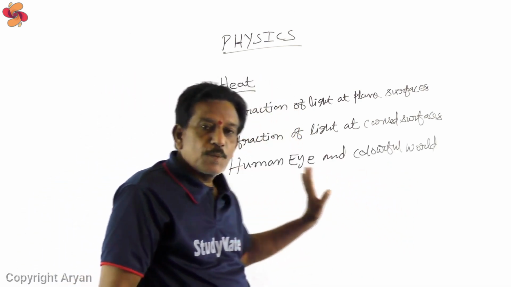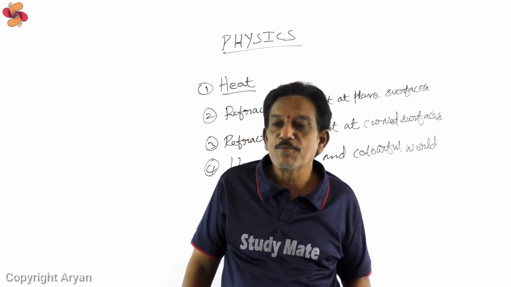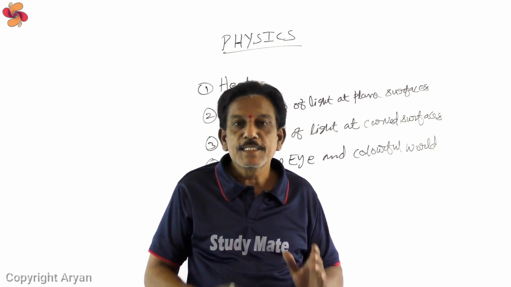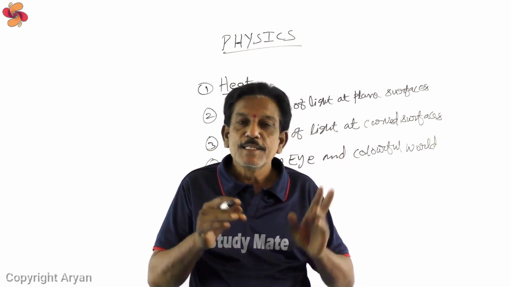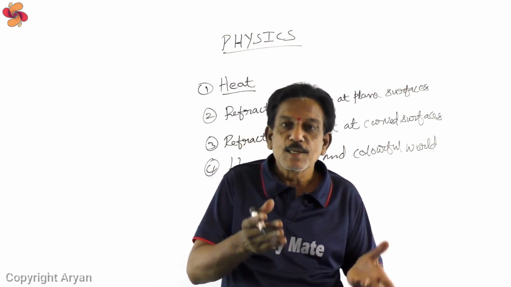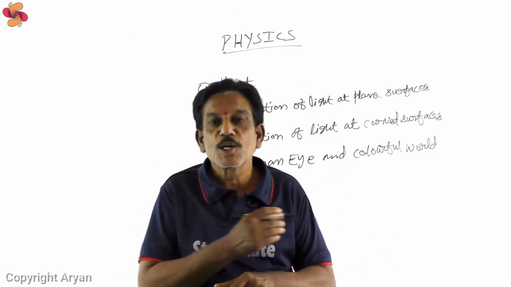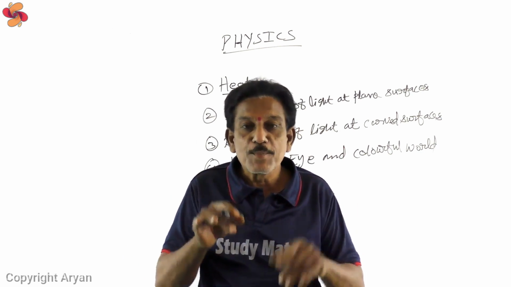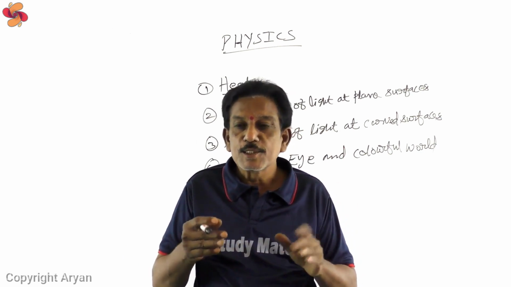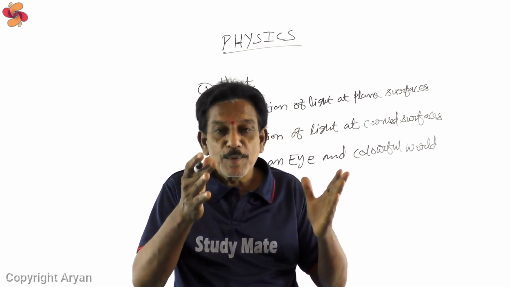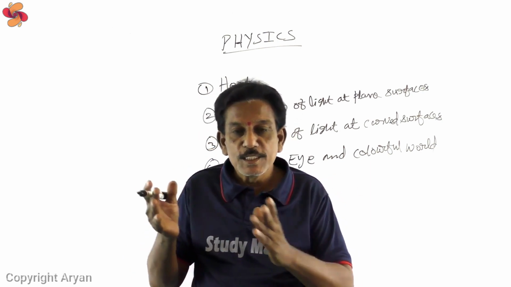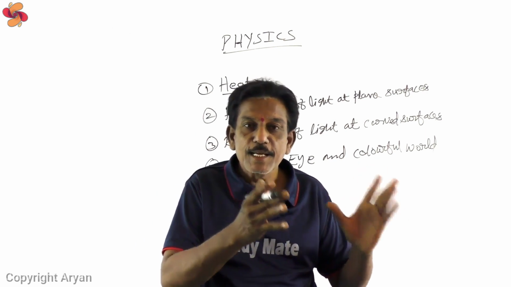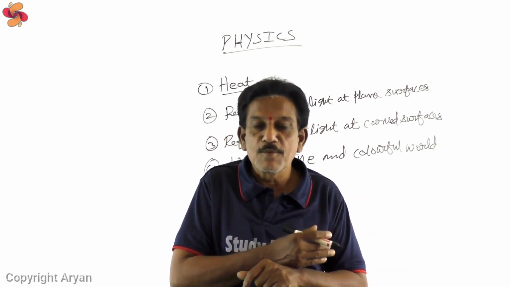And the fourth chapter is human eye and colorful world. In this chapter, you will mainly study long sight, short sight, and also hypermetropia, and also how you can determine the refractive index of a prism. All these questions you will study in this human eye and colorful world.